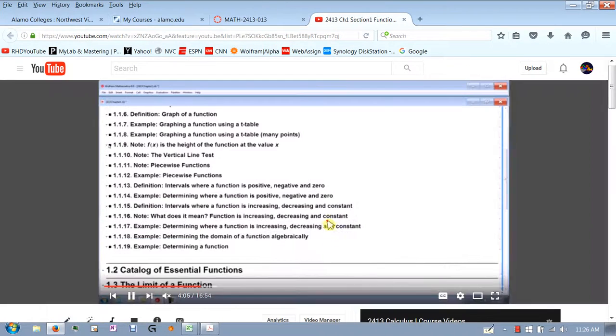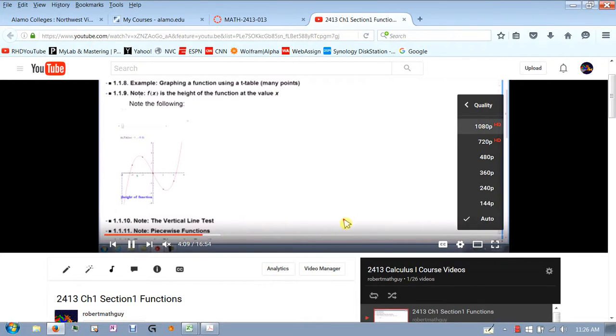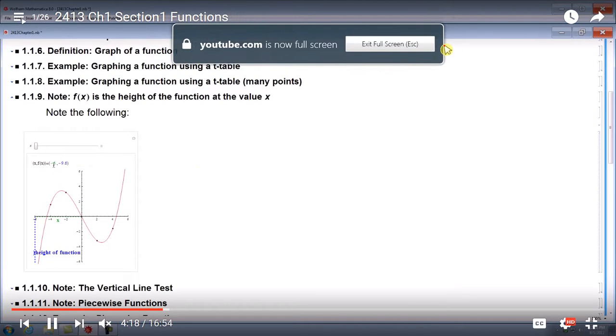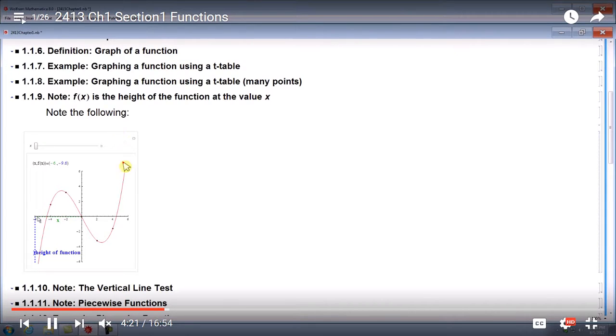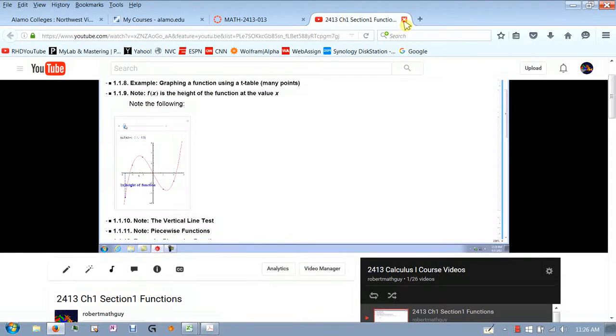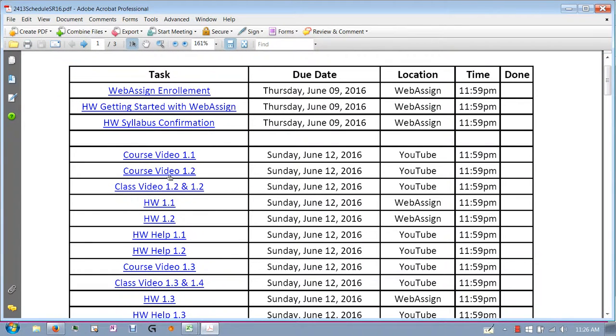You can make this bigger, of course, and you can also change what resolution you want. So I'm going to go 1080p, and that way it'll be nice and clear, and you can go full screen on this. It's me going through and explaining the concepts of the section, definitions, basic ideas. So you watch that full video. After you've watched that full video, you check it off, and then you watch the next course video for the next section. Then after you've watched both course videos, I have what are called class videos.